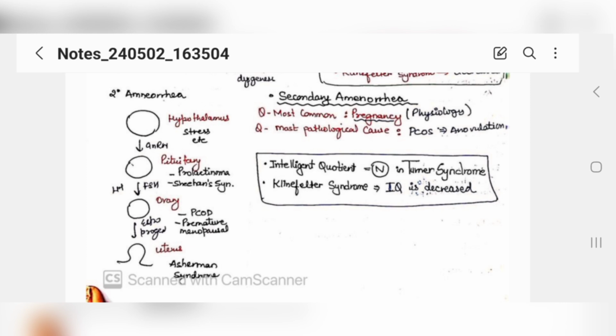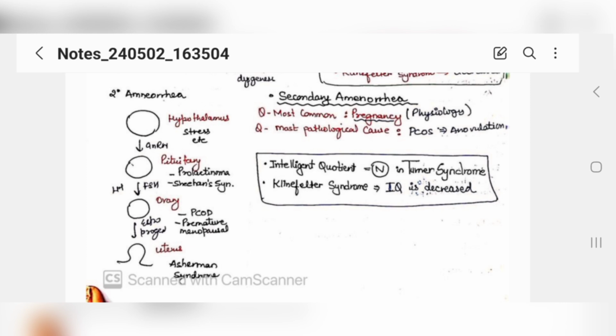Or at the level of the ovaries, like PCOS, or premature menopause. And at the level of the uterus, like Asherman syndrome. Now, if we talk about secondary amenorrhea, the most common cause is pregnancy, which is physiological. That's why for 9 months, no menses. The most common pathological cause is PCOS, which is very common. Every third or fourth female has PCOS now.